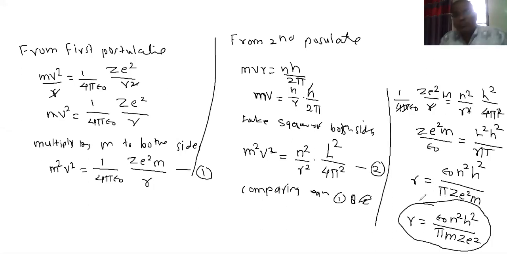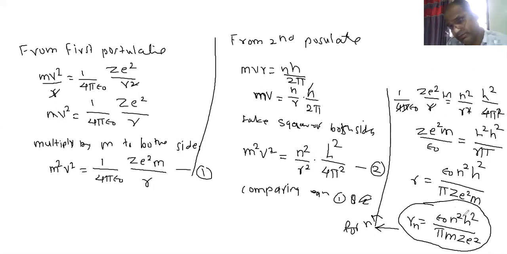You are getting the radius of orbit with the help of this. If it is nth orbit, you have to replace the value of r as rn for nth orbit. N represents the number of orbit, whether that orbit is first orbit, second orbit, third orbit, or what is it? Epsilon naught is constant. Is it right? Yes. What about h?